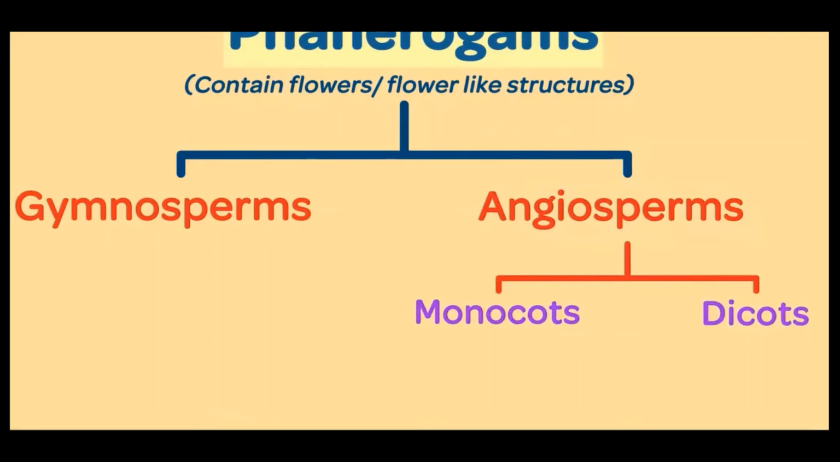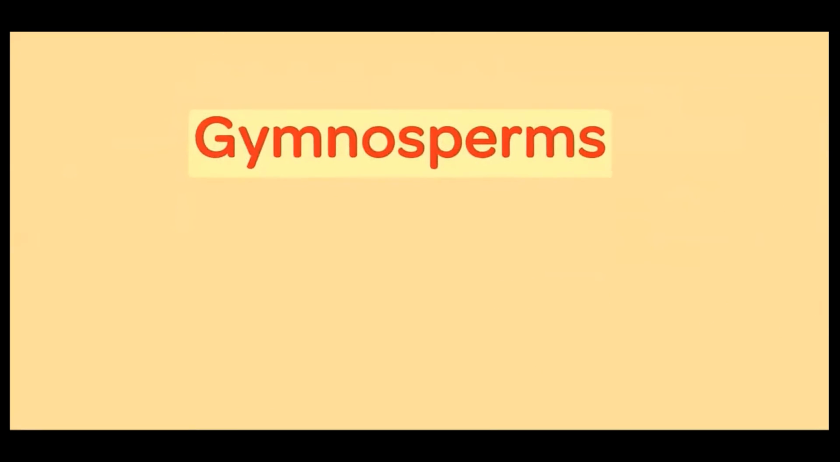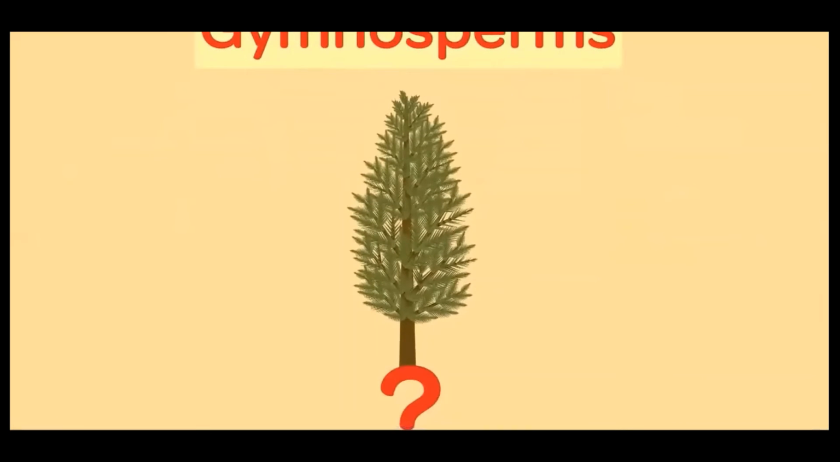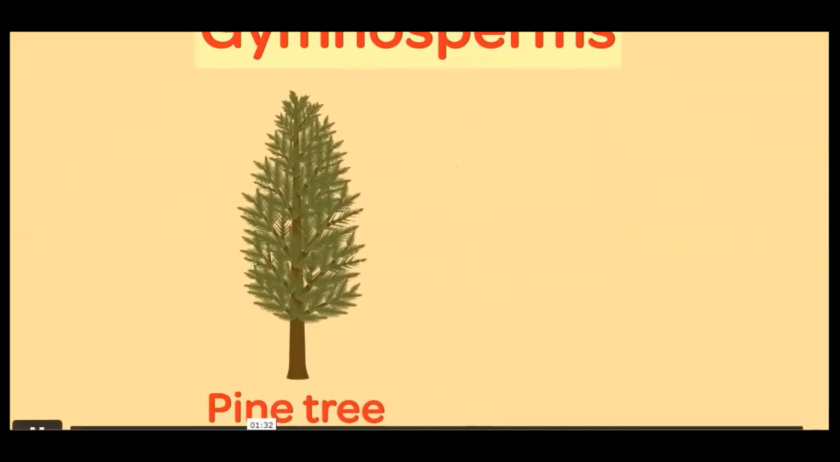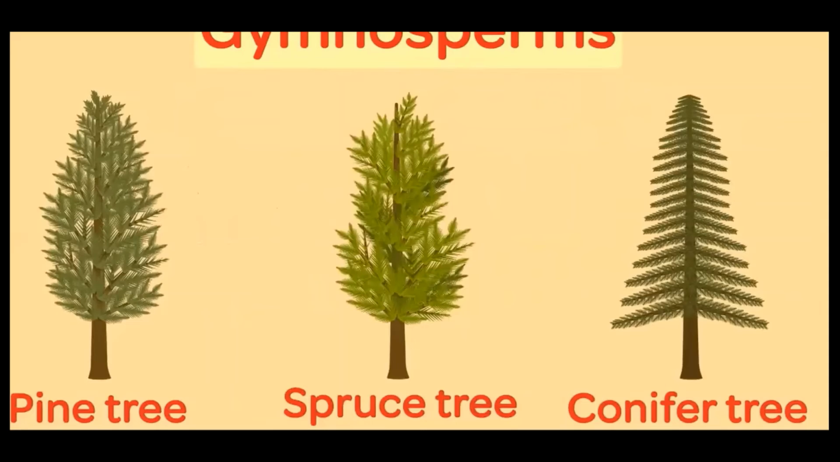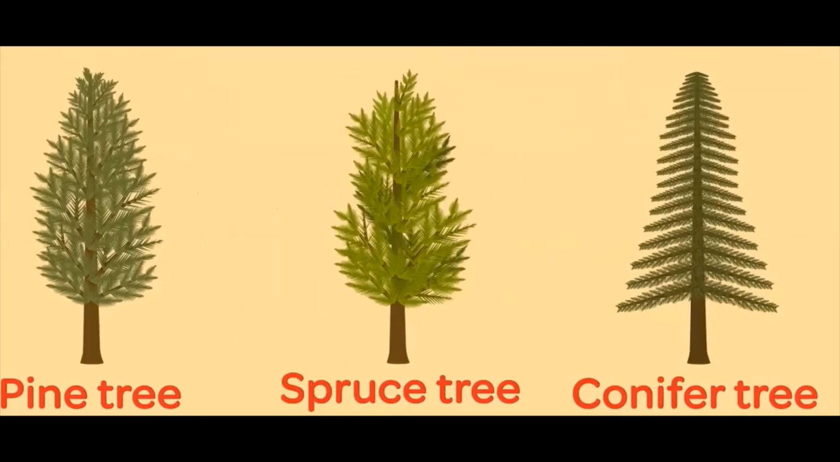Let's look at each type, and to begin with, we have Gymnosperms. Have you ever seen huge trees without flowers or fruits? We all are familiar with the pine tree, the spruce tree, and many conifer trees which dominate the snow-clad regions of the earth. These are all examples of Gymnosperms.